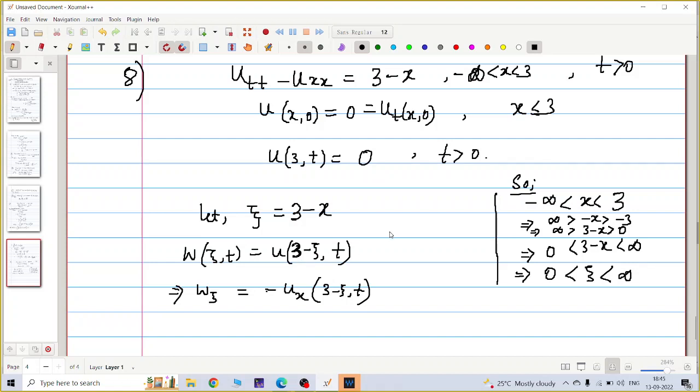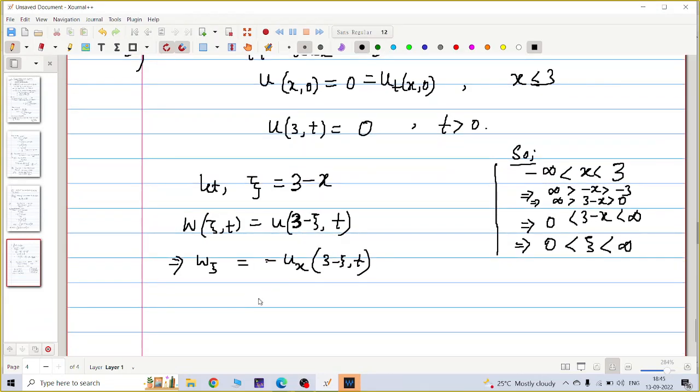I just take the derivative with respect to xi, considering 3 minus xi as x. Then w_xi is u_x at x comma t into dx by d xi, and dx by d xi is minus 1, right? So this line follows directly. Is it okay?